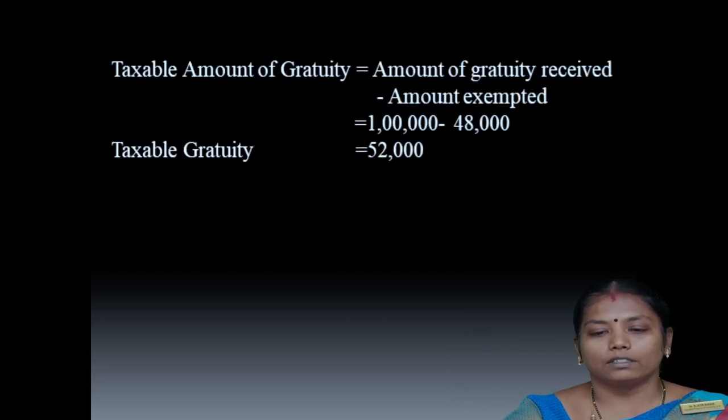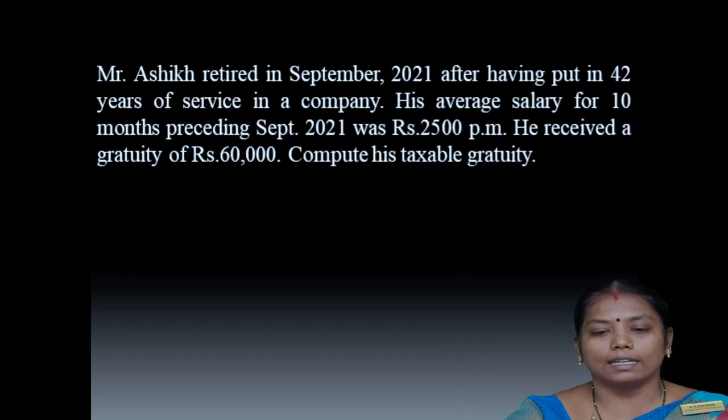So next we are going to calculate the taxable amount of gratuity. For that the formula is amount of gratuity received minus amount exempted. So here amount of gratuity received is rupees 1 lakh and already we have calculated the amount exempted, that is 48,000. So taxable gratuity is rupees 52,000. Okay, so next we are going to see the second example.